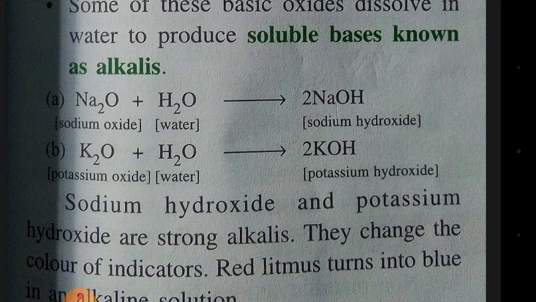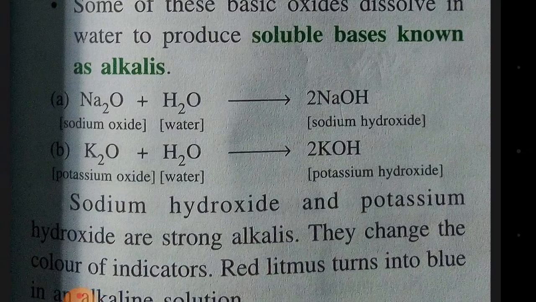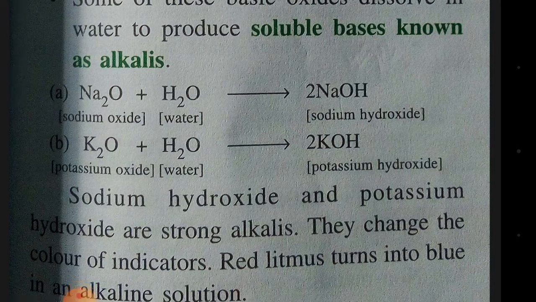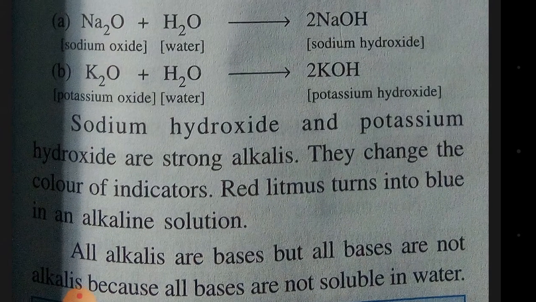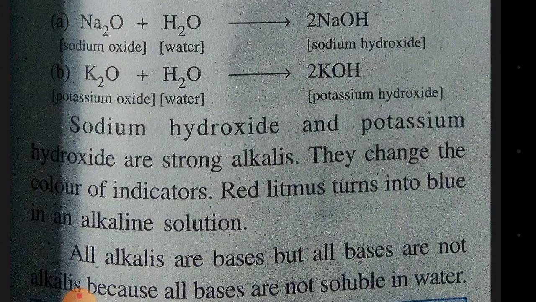So when you put sodium oxide solid in water, it dissolves to form sodium hydroxide. When you put potassium oxide in water, it forms soluble potassium hydroxide. That means it will completely dissolve. Then sodium hydroxide and potassium hydroxide are strong alkalis. They readily dissolve in water. They are highly soluble in water.